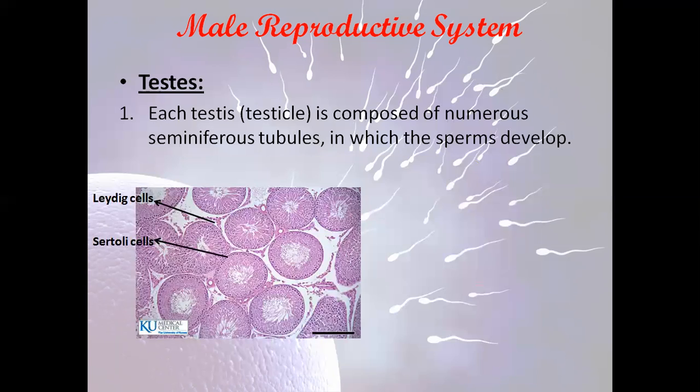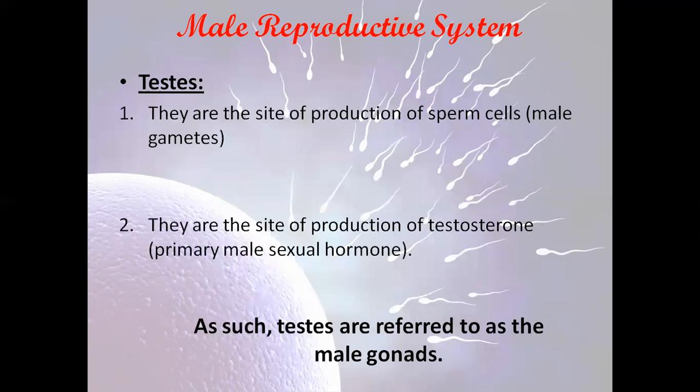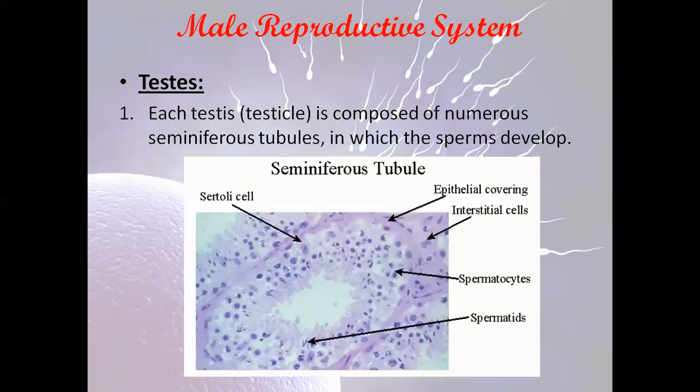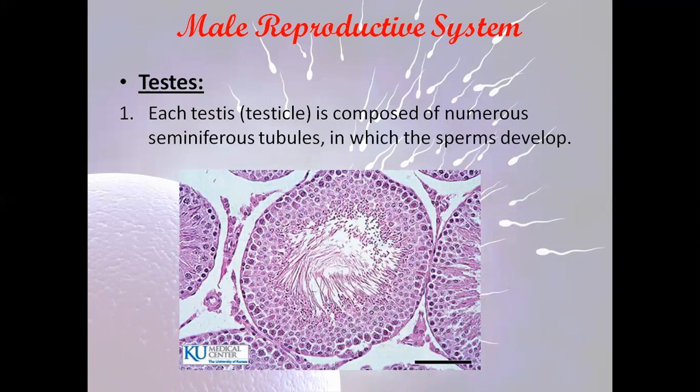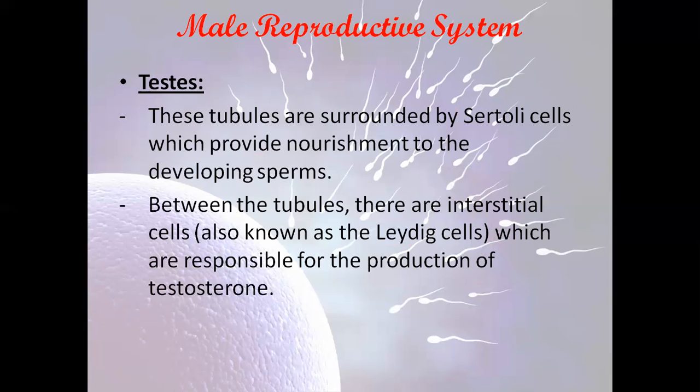So till now we talked about the testis. We said that the testis is the site of production of the sperm cells, the male gametes, as well as the primary sexual hormone testosterone. We said that testes are referred to as the male gonads. The testis is composed of seminiferous tubules where the sperm develop. These tubules are surrounded by Sertoli cells, which provide the nourishment for the developing sperms. Between the tubules we have the Leydig cells. They have an important role in the production of the male primary sexual hormone testosterone.